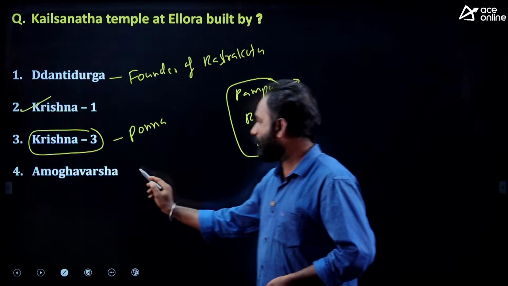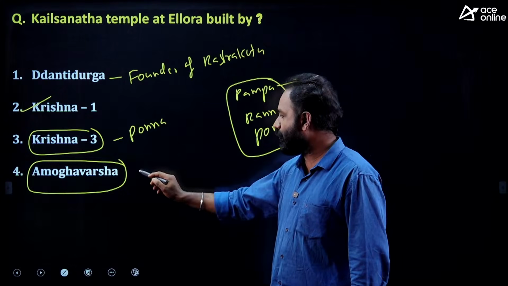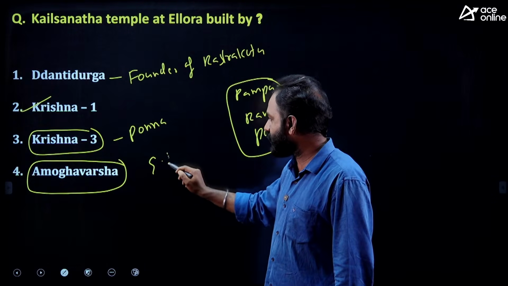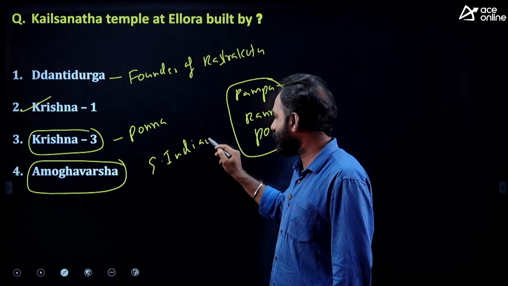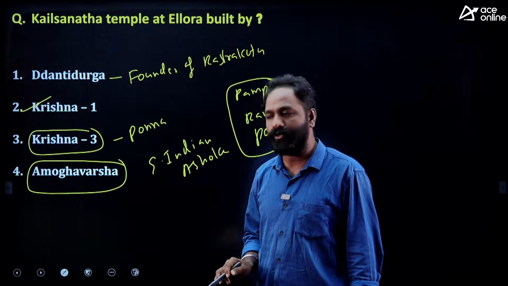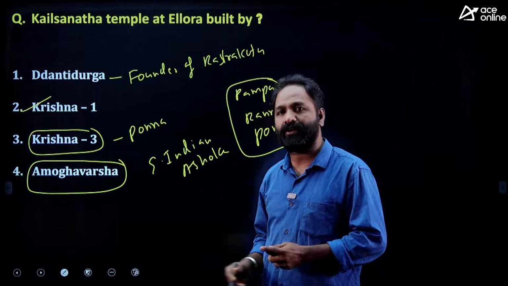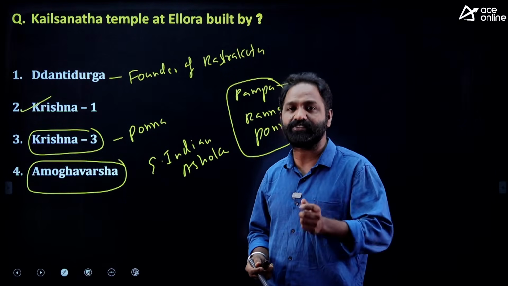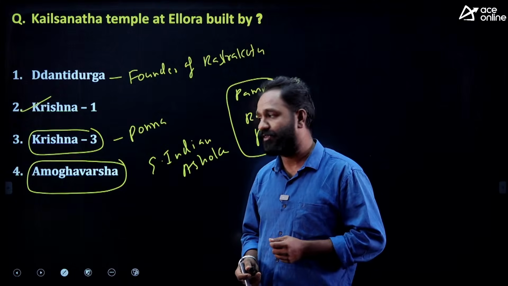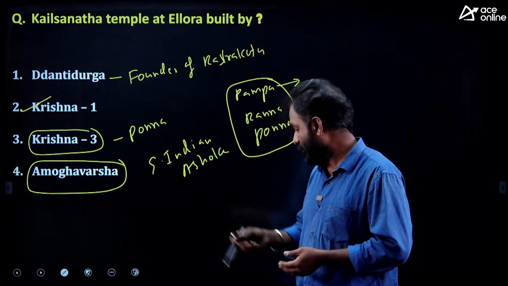Next, Amoghavarsha. He is very important because he is known as the South Indian Ashoka. Amoghavarsha was a very important ruler who promoted Buddhism. In his court there were also some poets, and he himself was a writer.